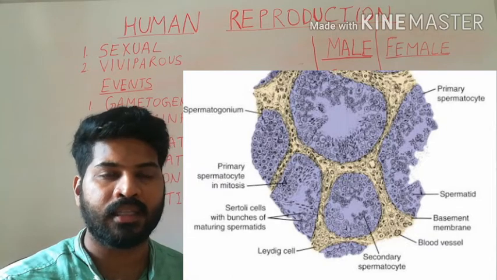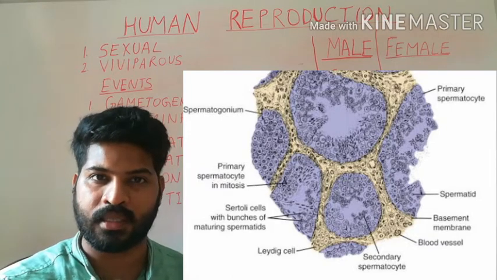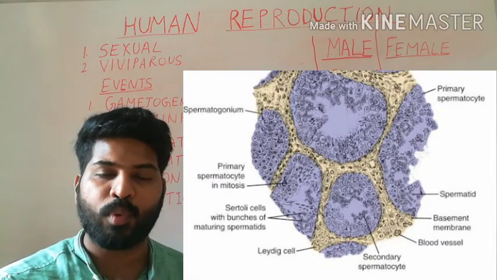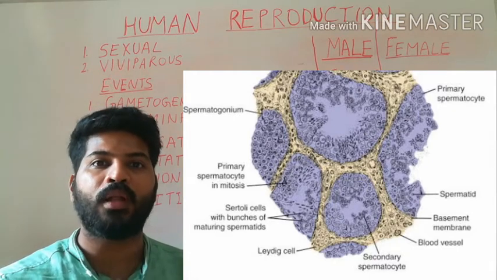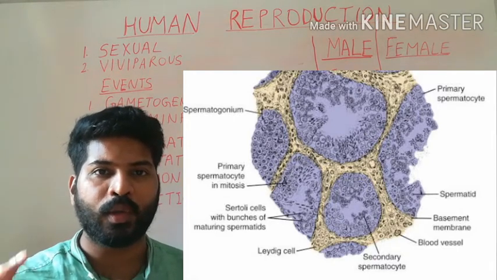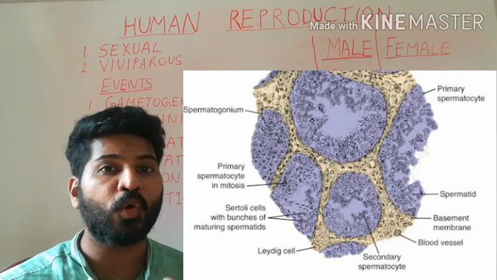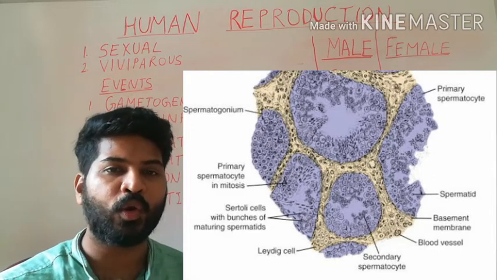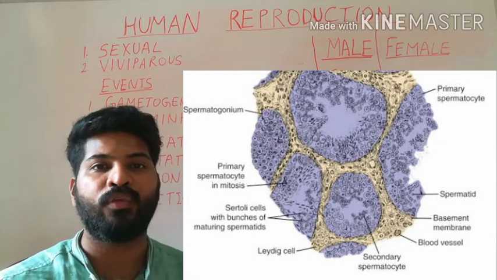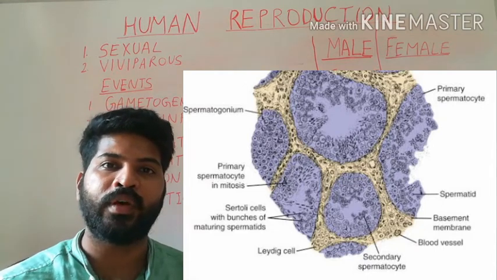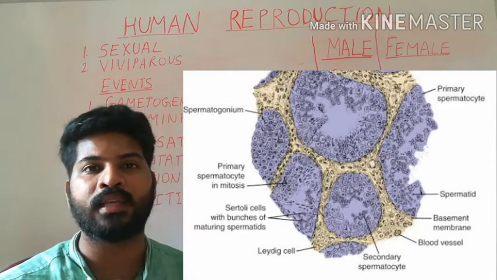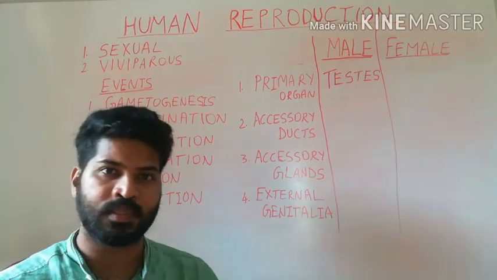The Leydig cells or interstitial cells are responsible for the production of the male hormones, together called as androgens. These androgens are responsible for the event of spermatogenesis as well as development of sperms.